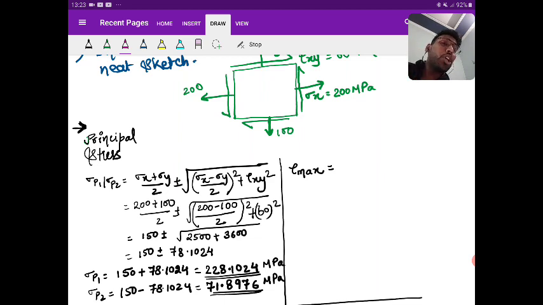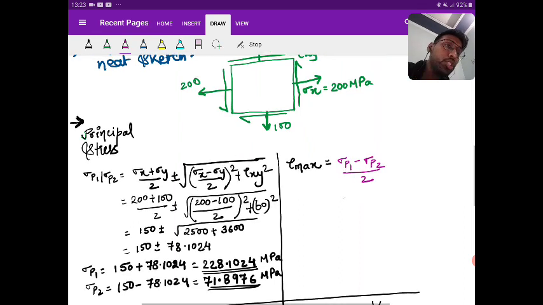Is it clear? So what tau max are we going to write? Nothing but sigma p1 minus sigma p2 by 2. Is this point clear? I've already told you this when I was explaining the maximum shear stress. As I don't know anything about sigma p3, I need to write tau max in terms of sigma p1 and p2 only. Okay.